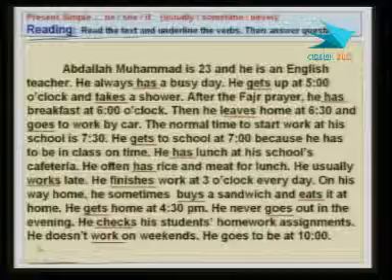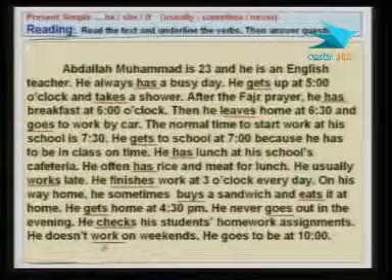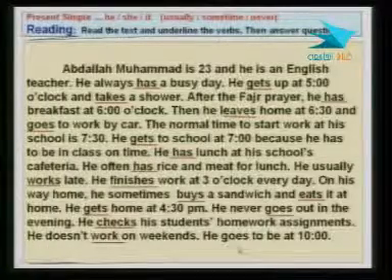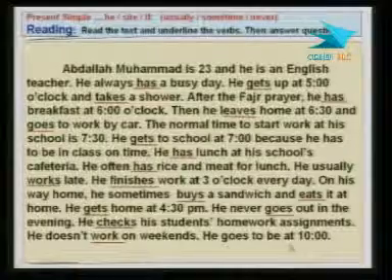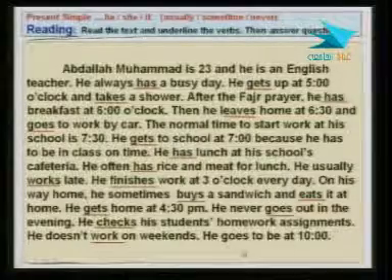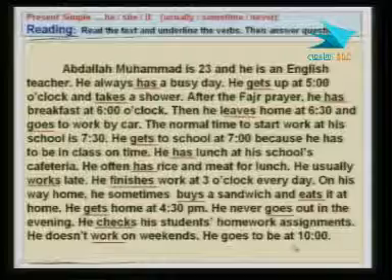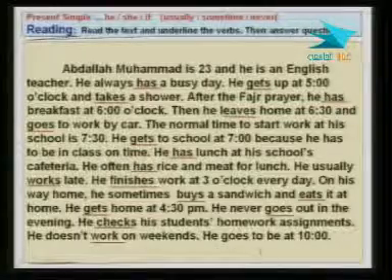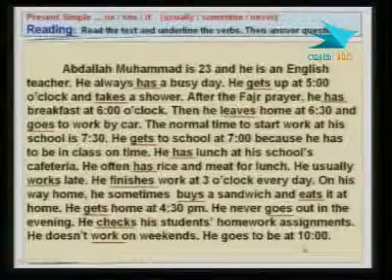And the last sentence is he doesn't work. He doesn't work on weekends. The last sentence is here, of course. He goes to bed. This is the one before the last, and this is the last sentence. The final sentence in this text is he goes to bed at 10. He goes to bed at 10.